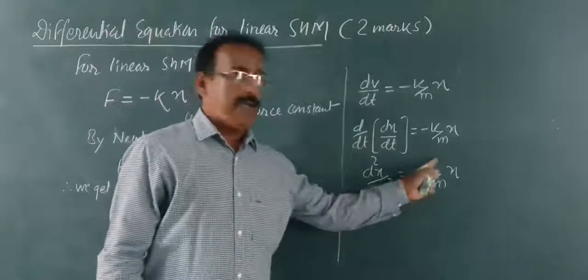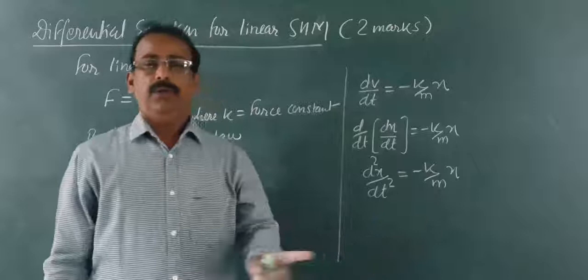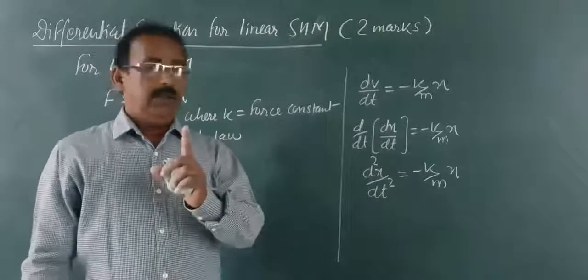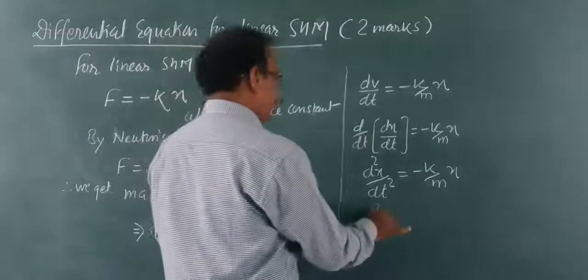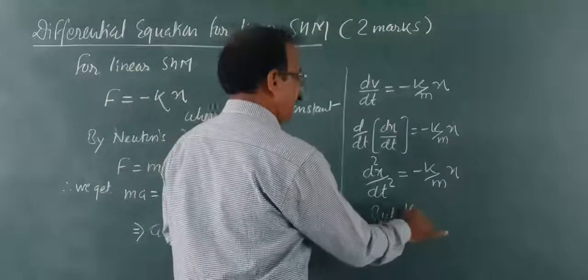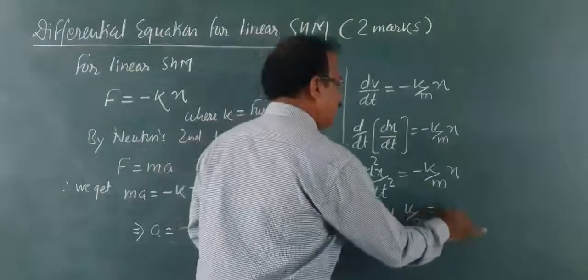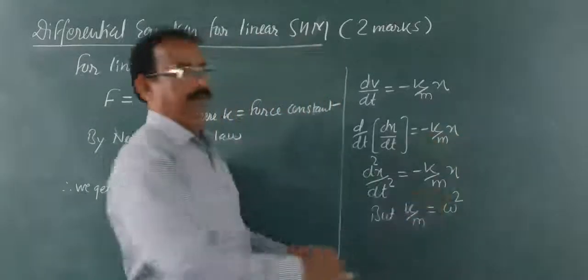This k by m comes equal to omega square.